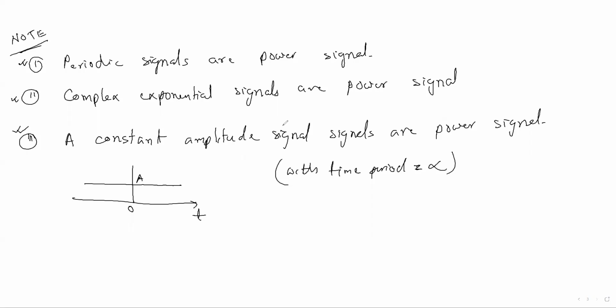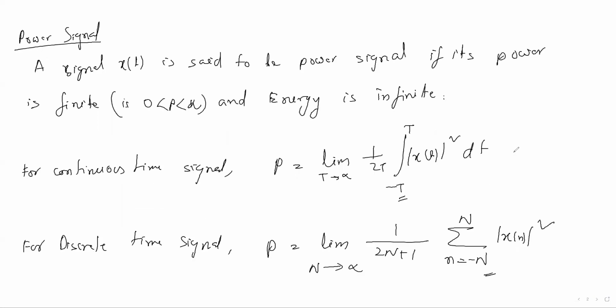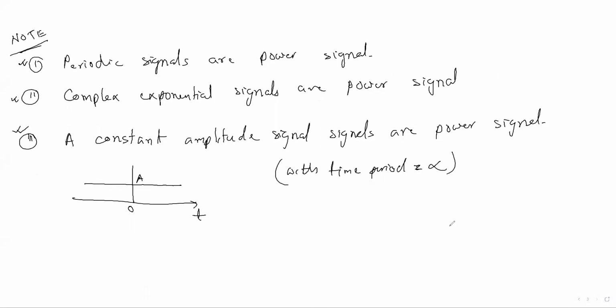Sir, if the time period is infinity, then it is an energy signal, no, sir? It's not like that. It's not an energy signal. This is a power signal only. So we'll solve with this equation. When we do the integration or summation of this constant amplitude signal, we'll find power is finite and energy is infinite. That gives the proof of this concept.